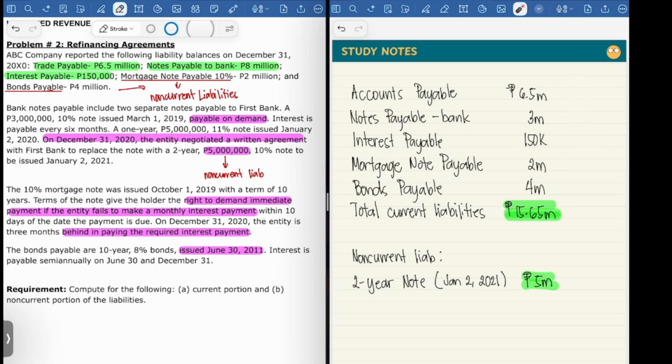we will have a total current liability of 15,650,000. Then for the non-current liability, it's only the 5 million portion of the notes payable to bank.